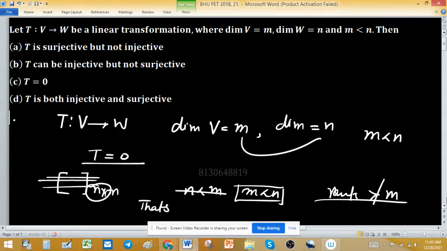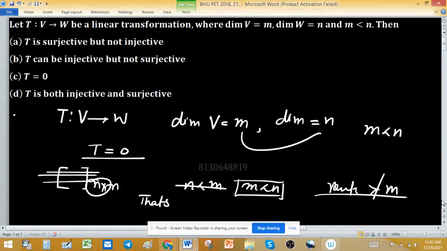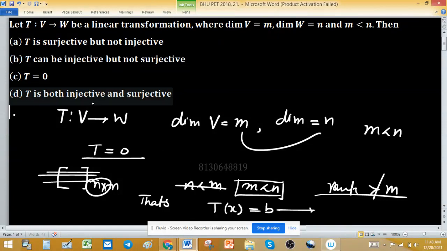It means we will have some free variable. For that, I can write Tx equals b, and this equation has many solutions because of the free variable. So T cannot be surjective, so option A and option D are discarded.